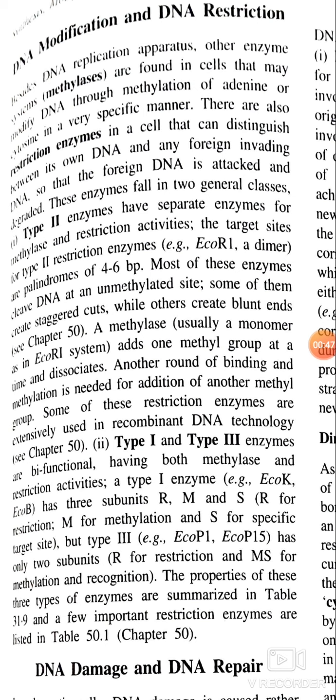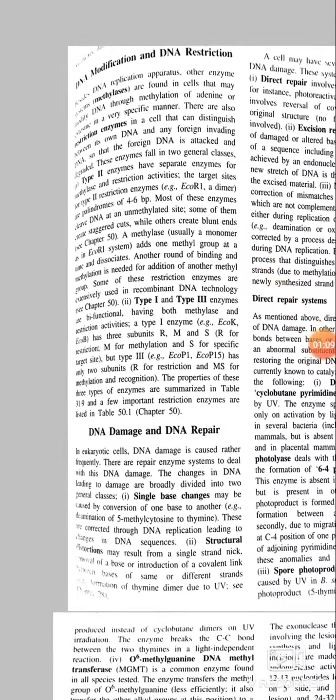There are also restriction enzymes in a cell that can distinguish between its own DNA and any foreign invading DNA, so that the foreign DNA is attacked and degraded.